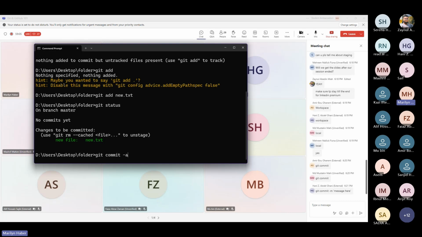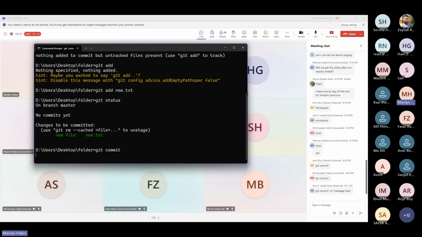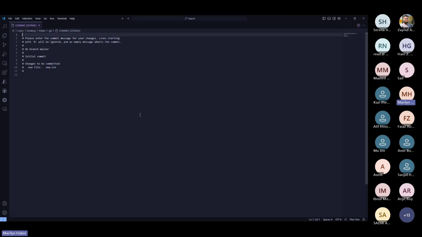In our case, at the moment, all of our changes are in the staging area, so we don't need to use -a. But we have to commit something using a message. So if you try to just write git commit, I don't believe it's gonna work. Yeah, it's not gonna work because it's gonna ask for a commit message here, as you noticed.